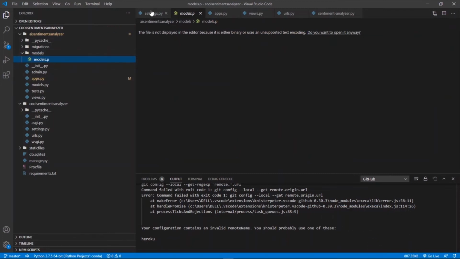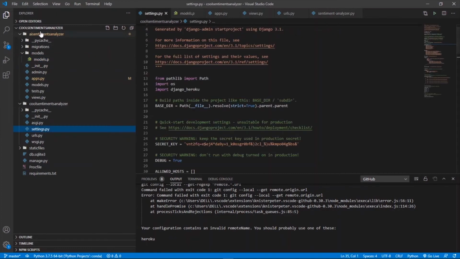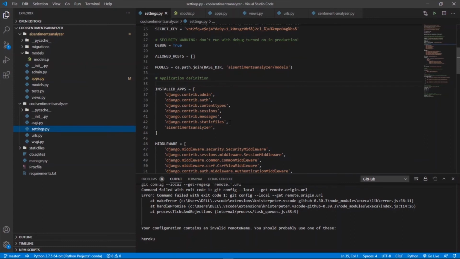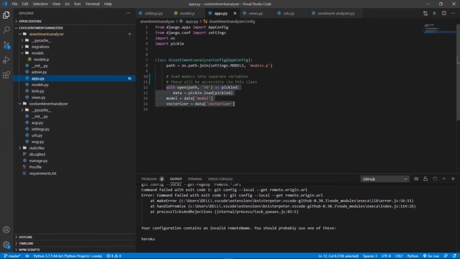After that, we'll move on to the settings.py file inside the Django project. We'll add the Django application that we created inside the installed apps in the settings.py file. Then in the apps.py file of the app, we extract the vectorizer and the model from the pickle using this particular code. First, we define the path to the model itself, then we open this pickle model and extract the model and the vectorizer from it.